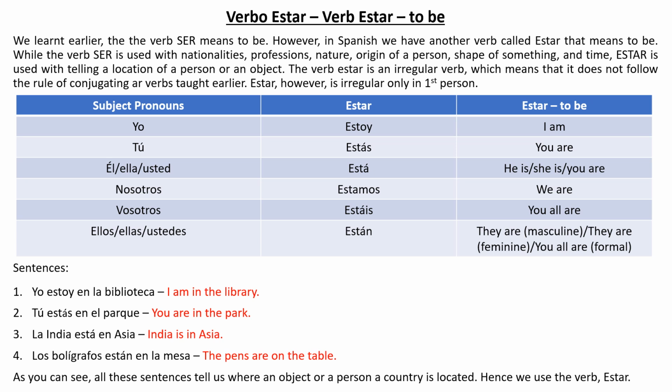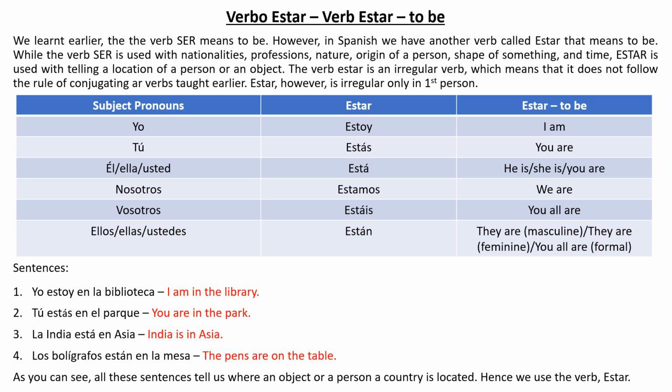Number 4, los bolígrafos, which means the pens, están en la mesa. Now what am I doing? I'm locating the location of the pens. Where are they located? They're located on the table. Now, you might be thinking that, hey, why is it los bolígrafos están and why not, for example, está? Well, that is because, you can clearly see here los bolígrafos is plural. It is they. So we are going to follow the ellos ellas conjugation here, which will be están.